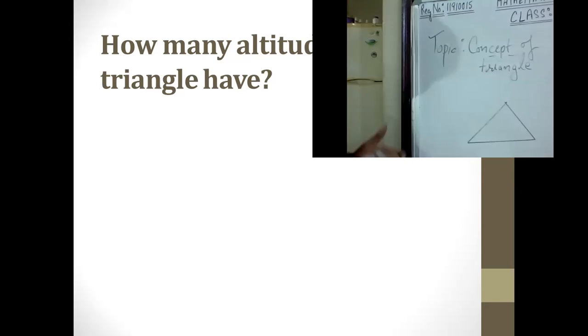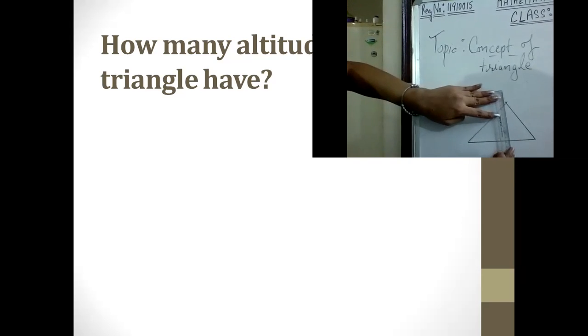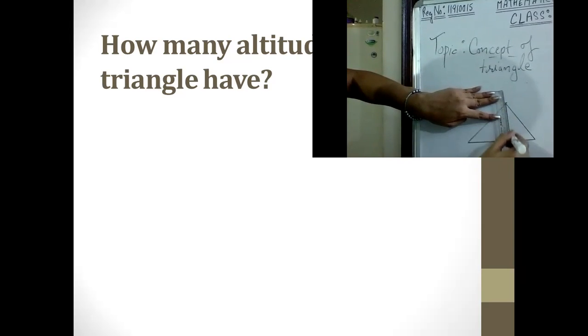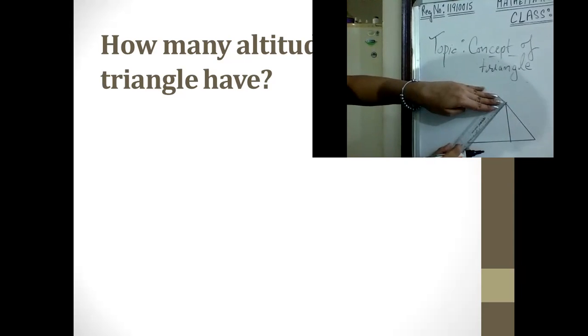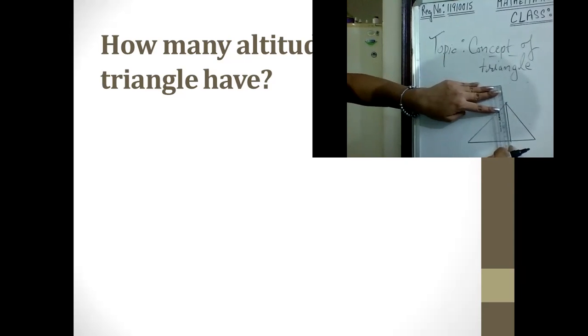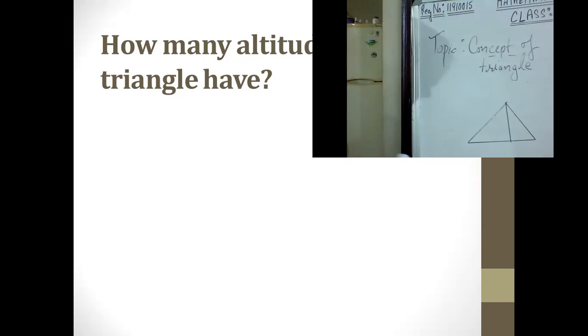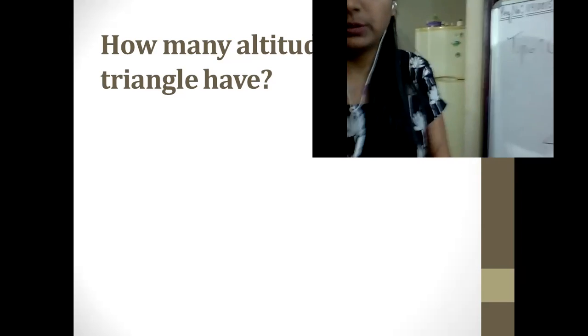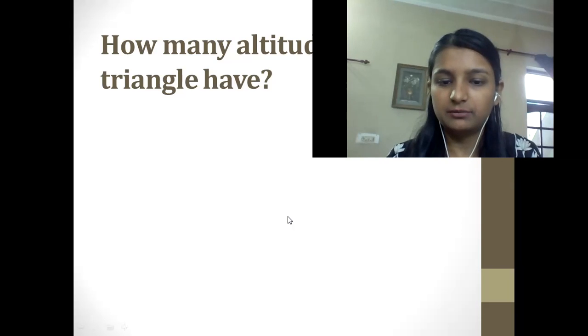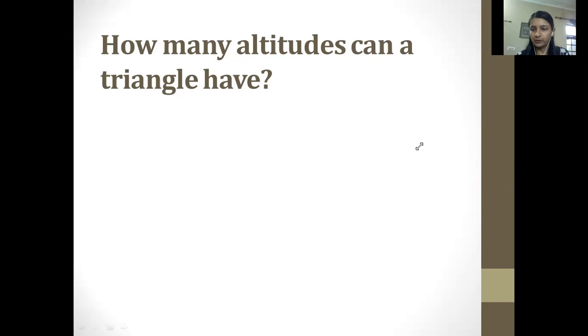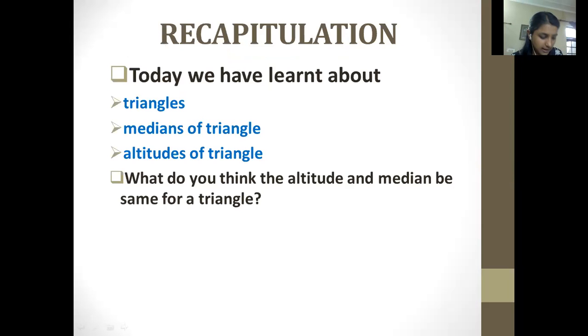This was a triangle. Now they have drawn a perpendicular line here. Do you think I could make this perpendicular line here, here, anywhere? No. So we can see that it would have one single perpendicular line, so the answer would be one only. There would be only one altitude, the same way there was only one midpoint. Students who gave this answer are absolutely correct.